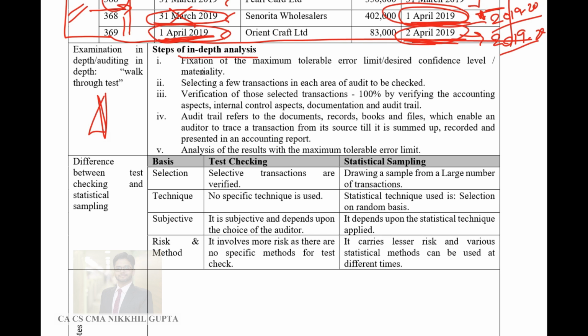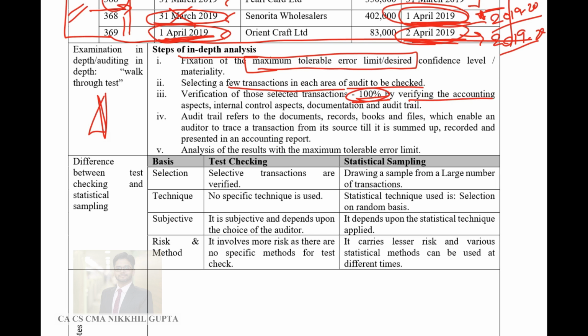Steps of in-depth analysis: fixation of maximum tolerable error limit. So first of all, the auditor fixes a maximum limit which is tolerable, which is above the minimum threshold limit. Then he selects a few transactions in each area of audit to be checked. Then he verifies certain selected transactions 100%, by verifying accounting aspects, internal control aspects, documentation, and audit trail.